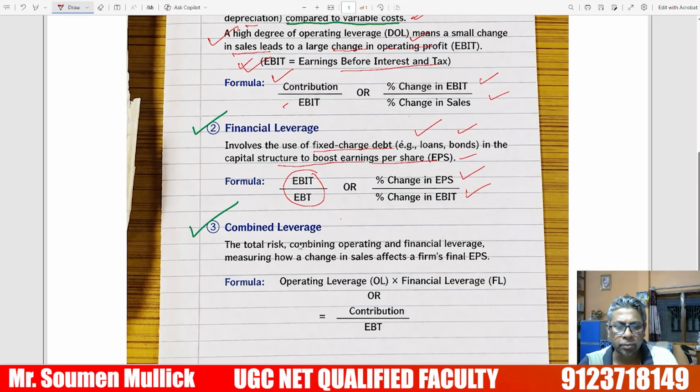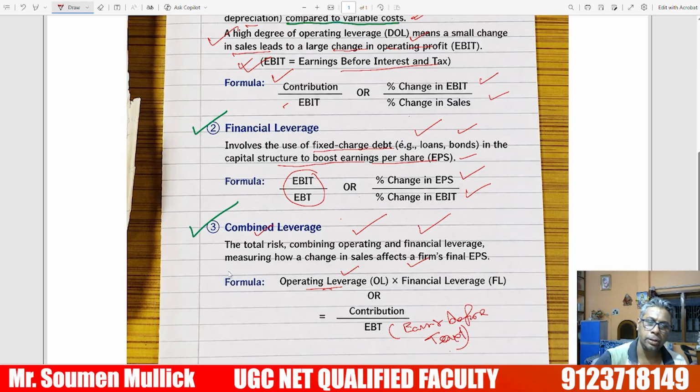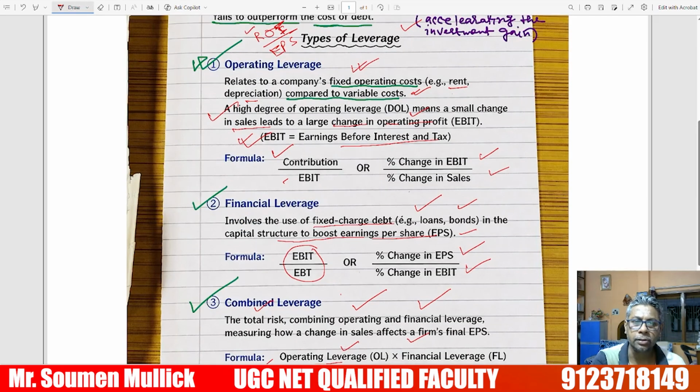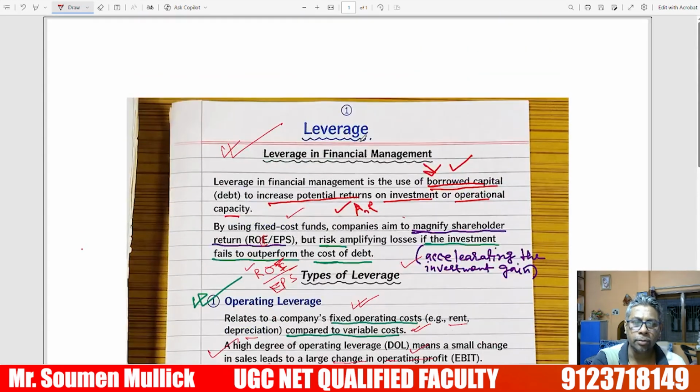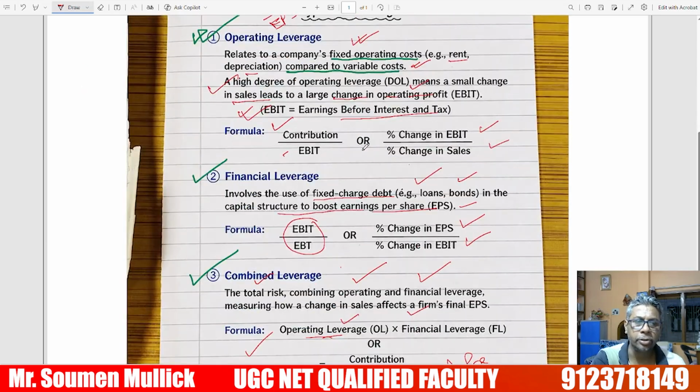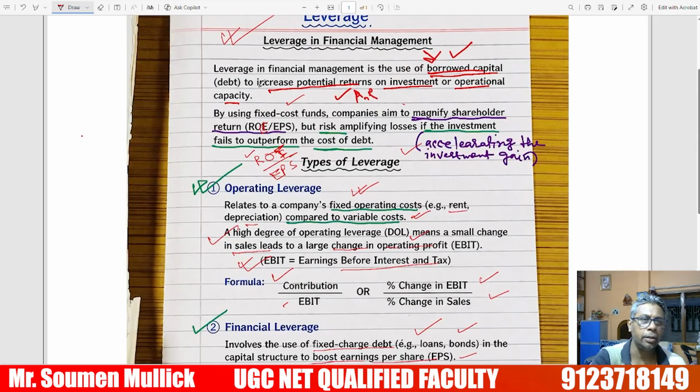What is combined leverage? Combined leverage is the combination of operating and financial leverage. This is the formula: operating leverage into financial leverage, or contribution by EBT, earnings before tax. So these are the different types of leverage: the concept of leverage, and operating, financial, and combined leverage.